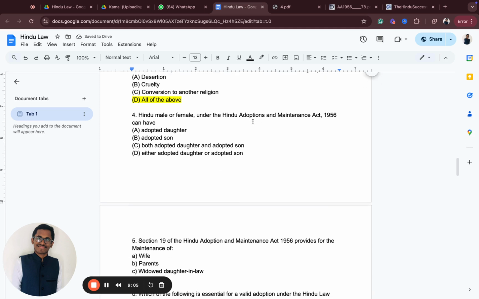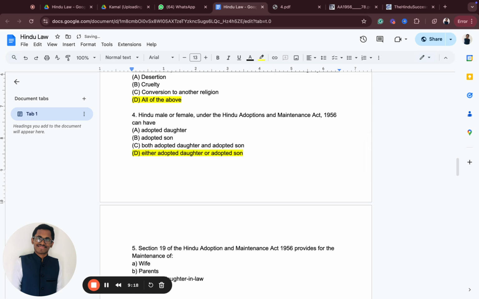Fourth question is about what? A Hindu male under the Hindu Adoption and Maintenance Act 1956 can have either an adopted daughter or an adopted son. I'll tell you one thing, okay? Just listen to my explanation very carefully, which I'm going to tell now. I want you to put this in your mind.